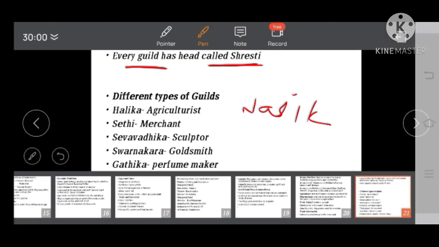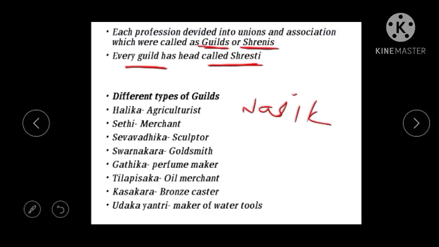So these are the important terminologies, guilds, and most of these terminologies are asked in the exams, especially TSPSC and APPSC. So kindly remember this terminology, it is very important. The first guild that we are going to do is Halika. Halika is a guild or shreni. It deals with agriculturists, farmers. And Sethi is a merchant.